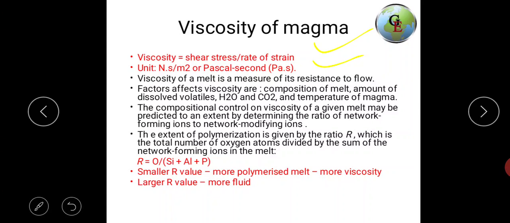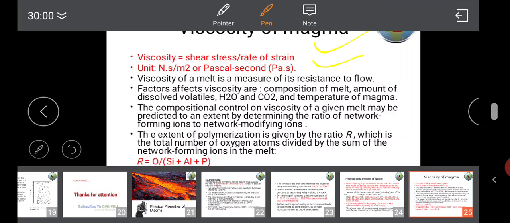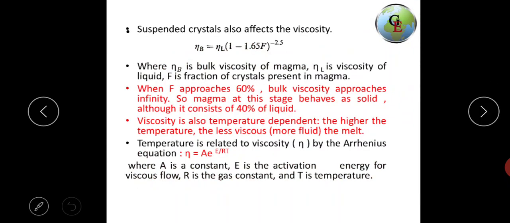So R is equal to oxygen atoms divided by silicon plus aluminum plus phosphorus. The smaller the R value, the more polymerized the melt and the more viscous the fluid. On the other hand, the larger the R value, the more fluid the melt is and the less polymerized.